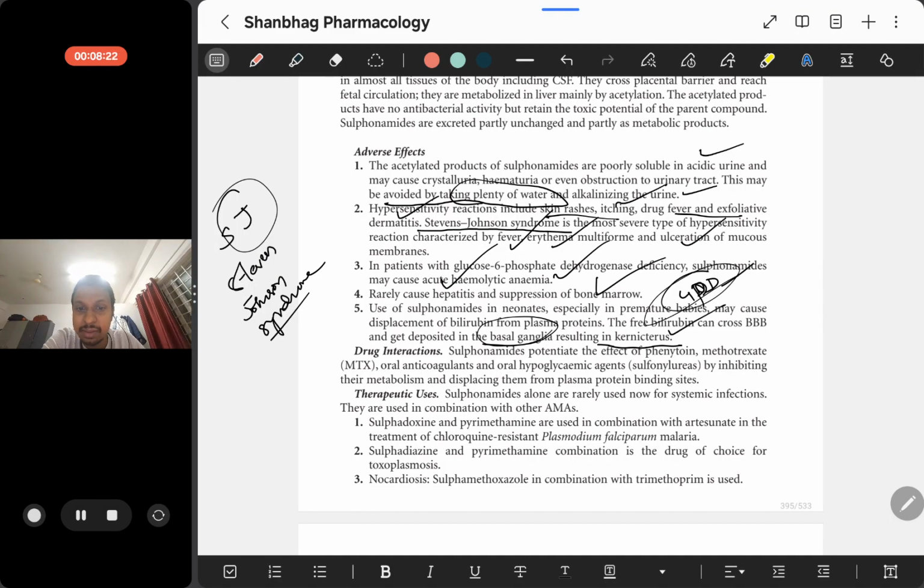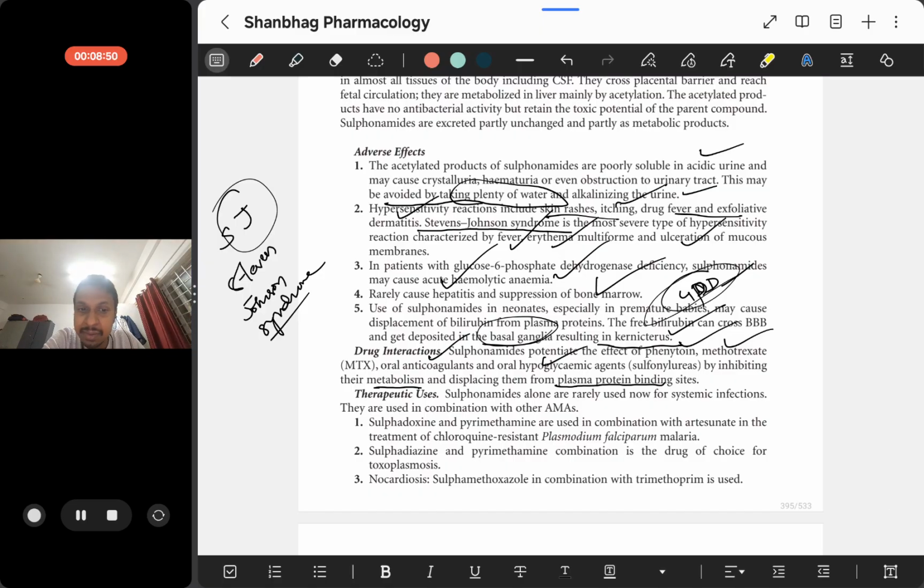Okay, let us talk about drug interaction. Sulfonamides potentiate the effect of phenytoin, methotrexate, oral anticoagulants and oral hypoglycemic agents by inhibiting their metabolism and displacing them from plasma protein binding sites. And these sulfonamides potentiate, which means this increases the efficacy of all these drugs.